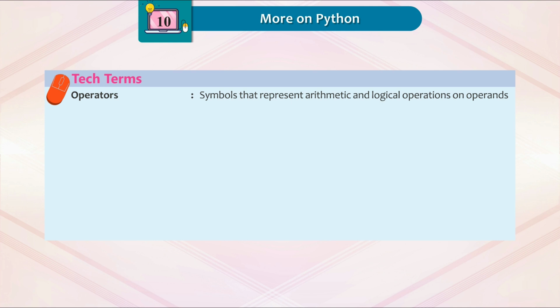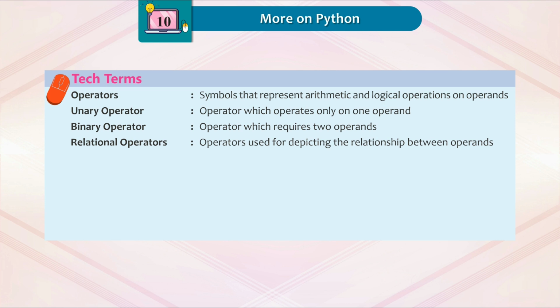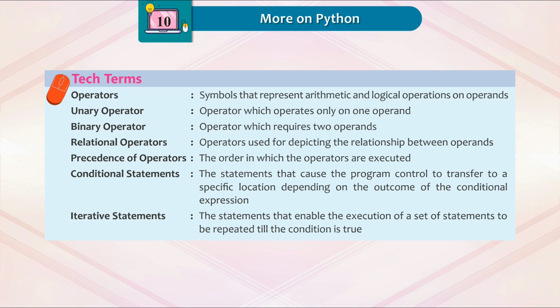Tech terms. Operators: symbols that represent arithmetic and logical operations on operands. Unary operator: operator which operates only on one operand. Binary operator: operator which requires 2 operands. Relational operators: operators used for depicting the relationship between operands. Precedence of operators: the order in which the operators are executed. Conditional statements: the statements that cause the program control to transfer to a specific location depending on the outcome of the conditional expression. Iterative statements: the statements that enable the execution of a set of statements to be repeated till the condition is true.